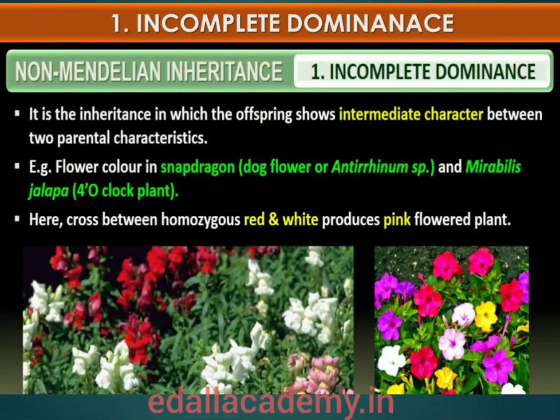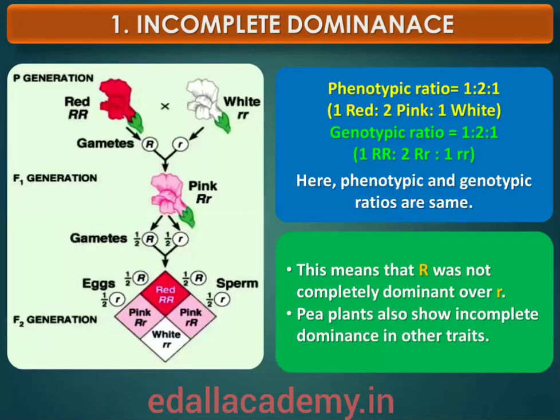In a cross between true-breeding red flower, represented as capital R, and true-breeding white flower, denoted small r, the F1, capital R small r, was pink. Refer to the diagrammatic representation. When the F1 was self-pollinated, in the F2 generation the ratio was: capital R capital R, 1, red color; capital R small r, 2, pink color; small r small r, 1, white color.